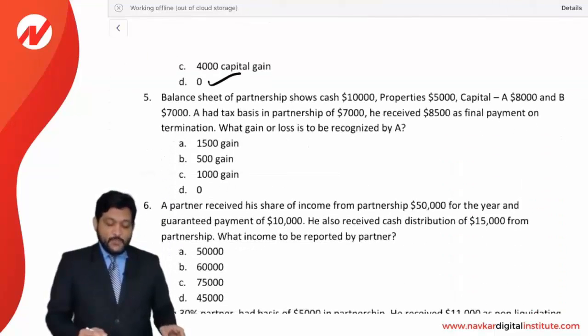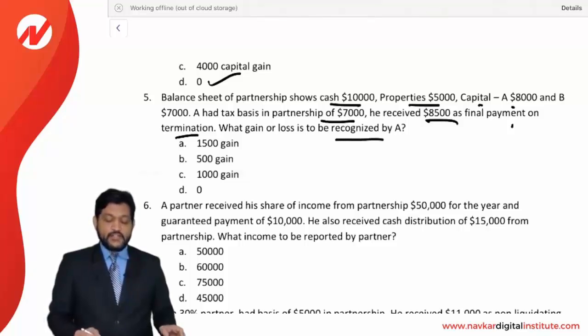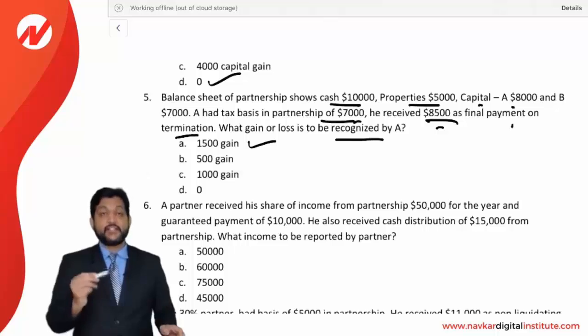Next, the balance sheet of a partnership shows cash 10,000, properties 5,000 and capital of A and B 8,000 and 7,000. A had a tax basis in the partnership of 7,000. He received 8,500 as a final payment on the termination. What is the gain or loss to be recognized by A? Okay, now when he is receiving the cash payment for the final settlement, tax basis 7,000 and cash received 8,500. So the difference, 1,500, is going to be the gain recognized by him. The answer is A option.